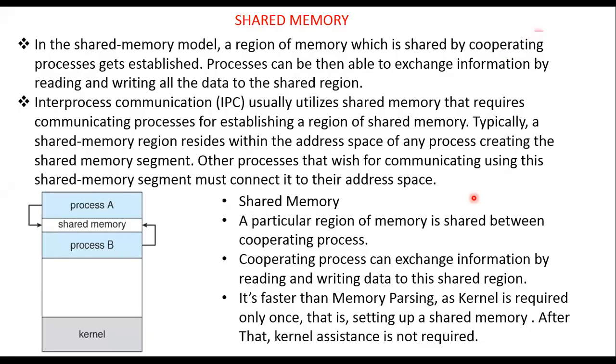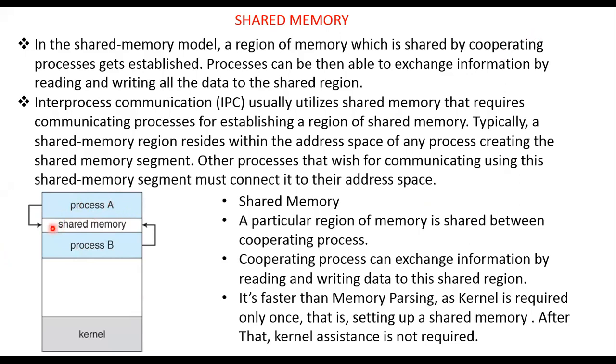Shared memory is the region of memory which is shared by cooperating processes. Processes can then exchange information by reading and writing data to the shared region. So here is how the communication will take place. If you look at the diagram, process A is there, process B is there. If I want to communicate between them, I will have a common place.